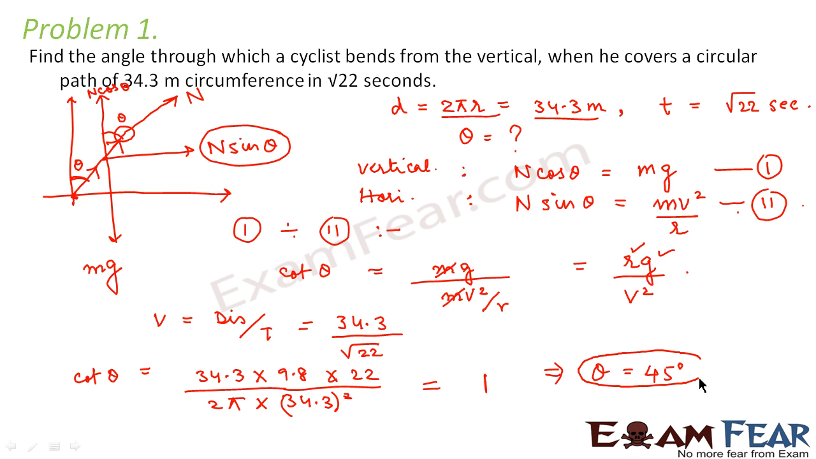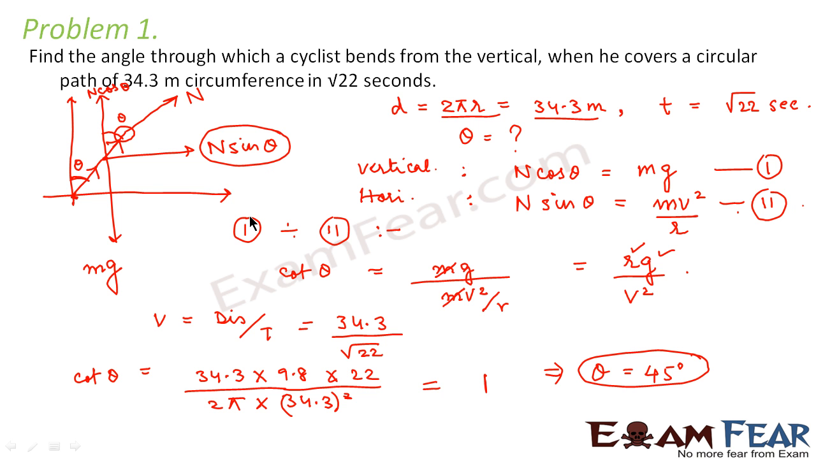That means the cyclist will make an angle of 45 degree with the vertical so that he can cover a path of this much circumference in root over 22 seconds. So I hope it is clear to you now. Whenever you get a question like this, first of all you draw the diagram so that you can visualize the forces which are acting on the particular body. And then you write the equation of motion in the horizontal as well as vertical direction.